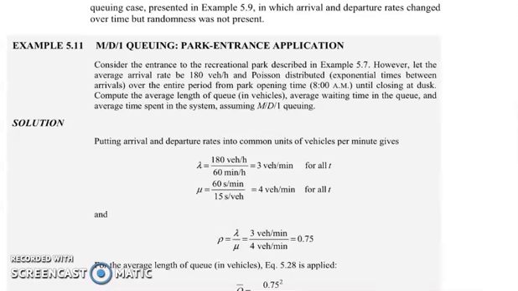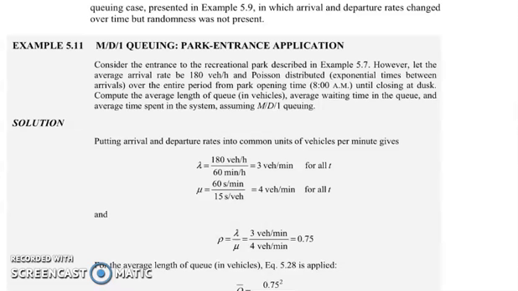For this one, we identify that our arrival rate is 180 vehicles per hour. This is for all t, which means that from the opening at 8 a.m. until closing, the average arrival rate is 180 vehicles per hour.